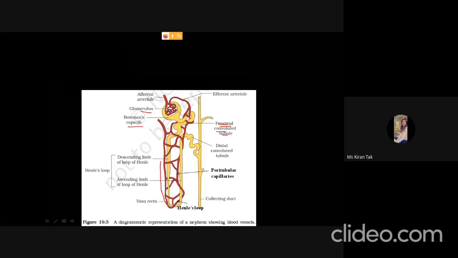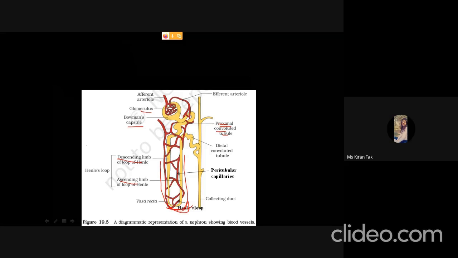So this yellow colored loop is the loop of Henle, and this part is called the descending limb of the loop of Henle, and the opposite is the ascending limb of the loop of Henle, because the filtrate will flow from the descending limb to the ascending limb.